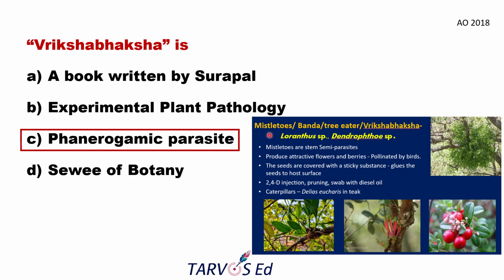Mistletoe or Loranthus or Banda, tree eater, Vrikshabhaksha. Loranthus, Dendrophthoe species and all, they may ask. Here it will produce thick leaves, elongated or tube-like flowers and berry-like fruits. Throughout the year, it will retain its bushy green color. So that's why it is called Vrikshabhaksha.